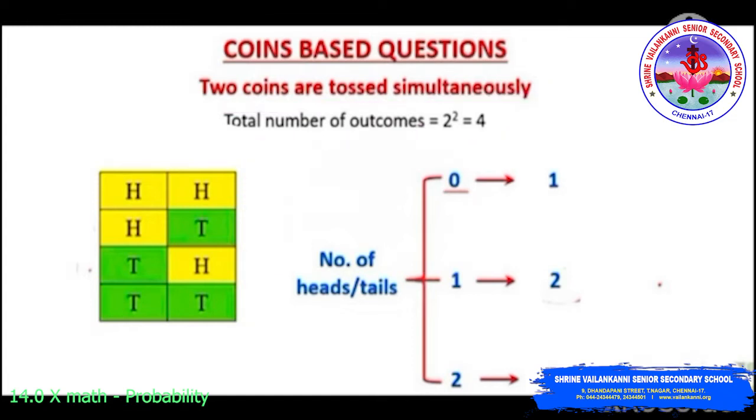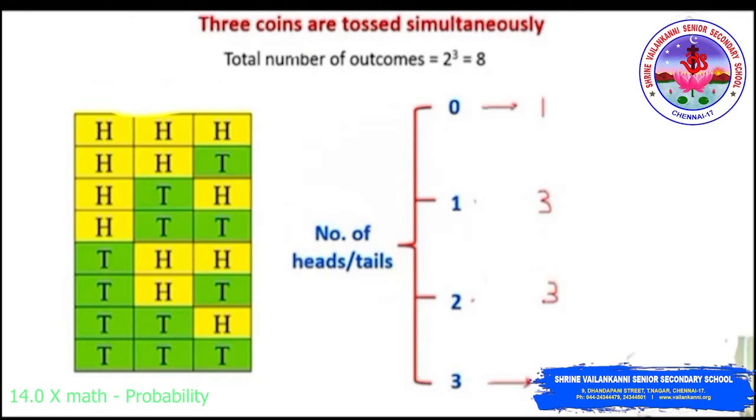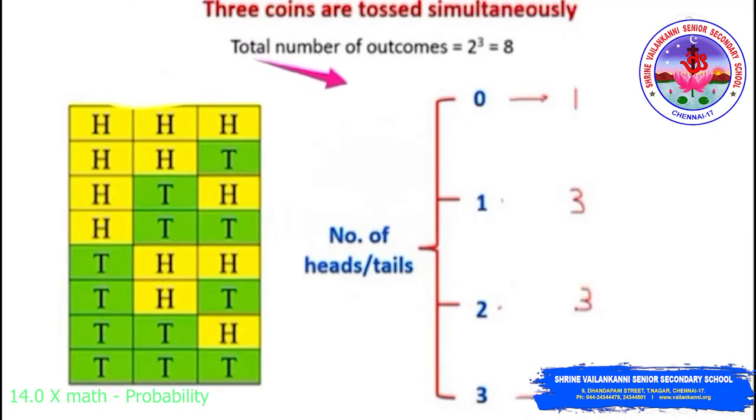Depending upon the events, that is the number of heads or the number of tails that occur, we have the following cases. The number of ways of getting 0 heads is 1. The event of getting 1 head has 2 possibilities, and the event of getting 2 heads has 1 possibility. Depending upon the favorable outcomes, the probability of an event can be found. Now we will see when 3 coins are tossed simultaneously, the total number of outcomes is 2 power 3, which is equal to 8. So I am tossing the 3 coins simultaneously.